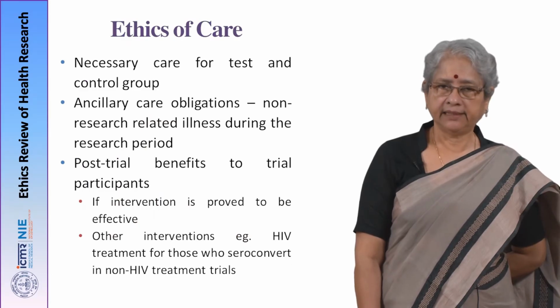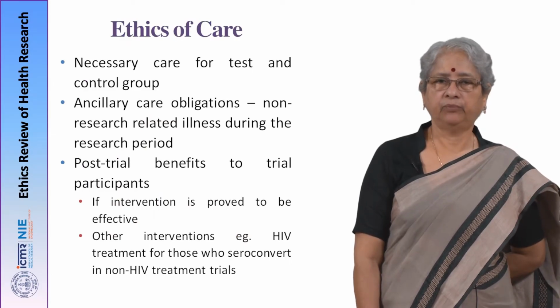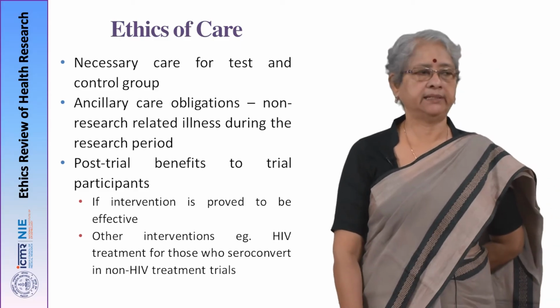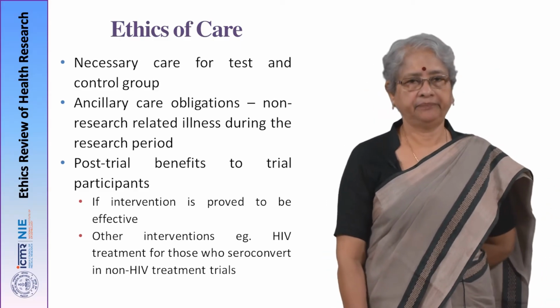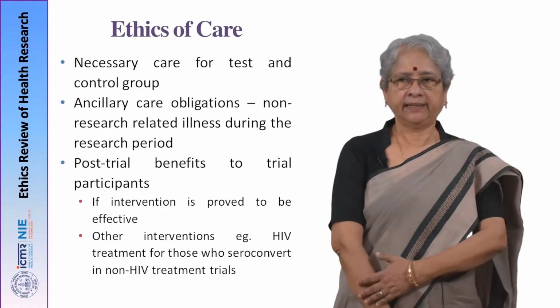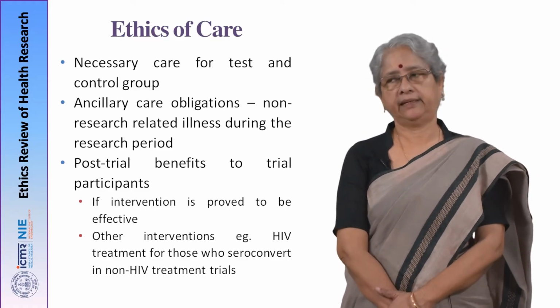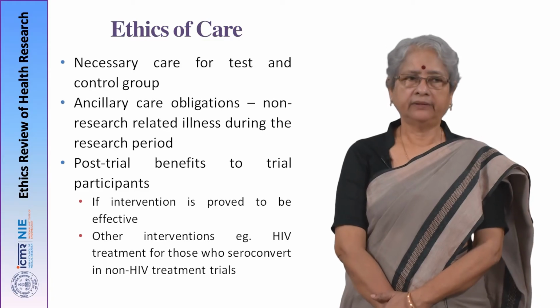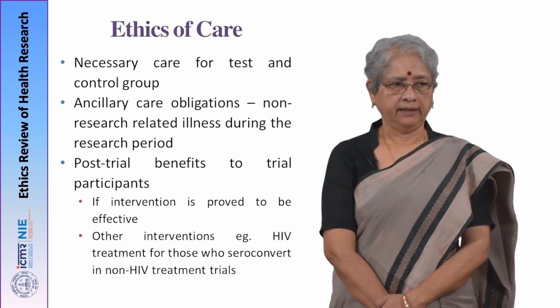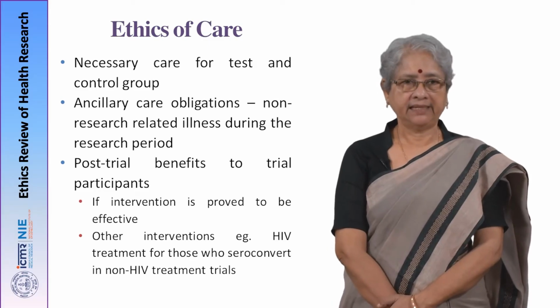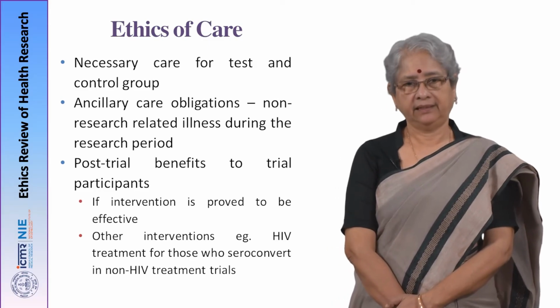When it comes to ethics of care, one has to treat both the test as well as the control group. How you go about it has to be decided by the ethics committee. Now, many a times the ethics committees do not understand what ancillary care is. Any non-research related injury, if you give care for that, manage that, that is called ancillary care.